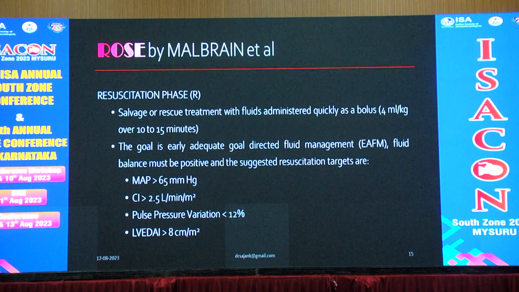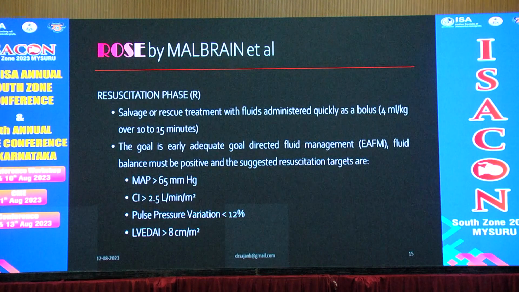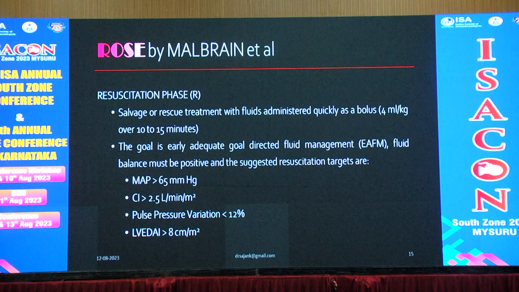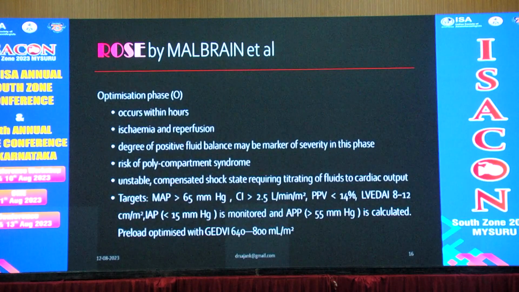Further clarifying this resuscitation phase: salvage or rescue treatment, with fluid administered quickly as a bolus of 4 ml per kg over 10 to 15 minutes. The goal is early, adequate, goal-directed fluid management. Fluid balance must be positive, and suggested resuscitation targets are MAP more than 65, cardiac index more than 2.5 liter per minute per meter square, pulse pressure variation less than 12%, and left ventricular end diastolic area index more than 8 centimeter per meter square.